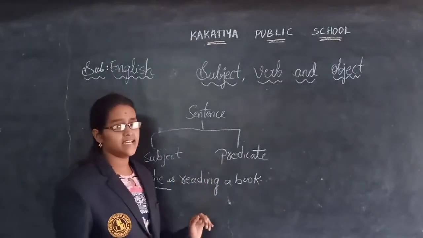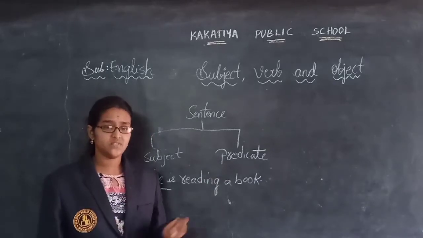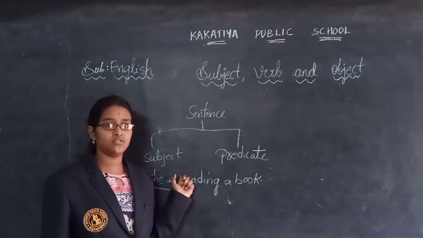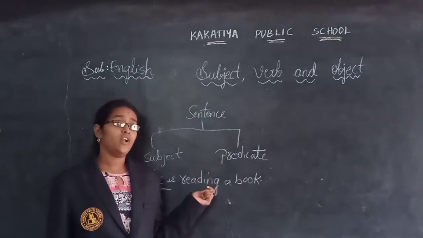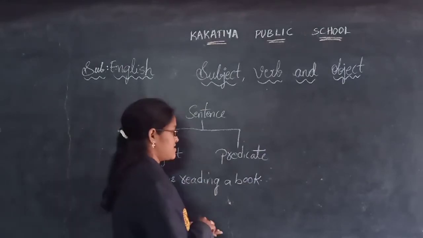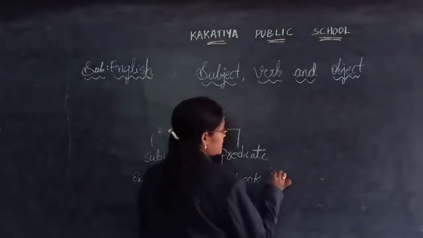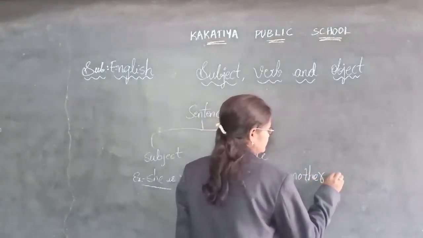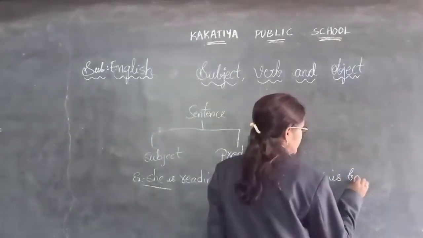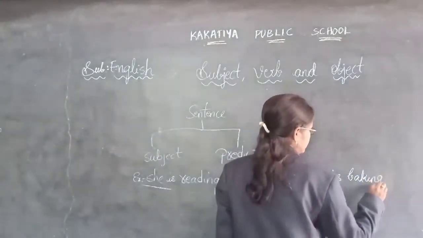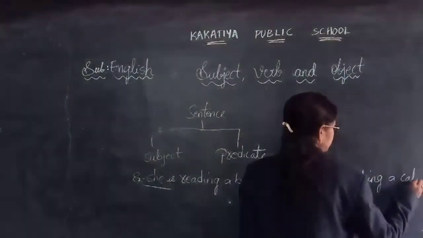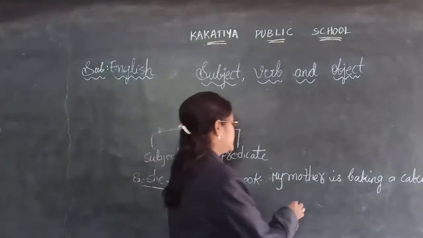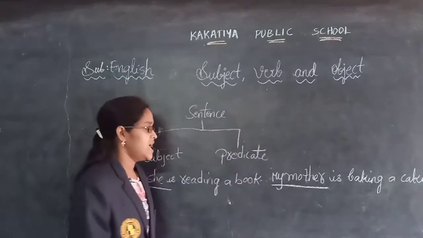Next, what is a predicate, children? The other part of the sentence which tells us about the subject, that is known as the predicate. Let us see an example of a predicate. My mother is baking a cake. In this sentence also, which is the subject? My mother. My mother is the subject.